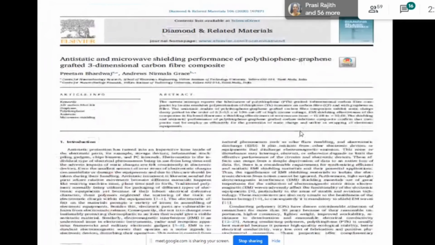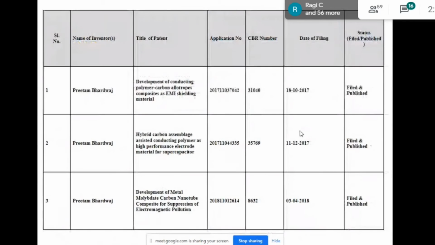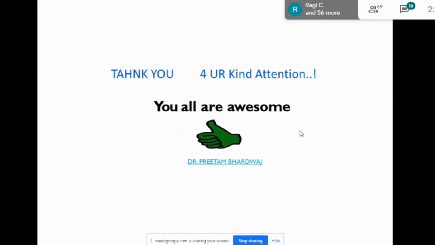So this is the research paper we have recently published. This is the same that I will discuss in this presentation. We have already published it. Recently we have published these results in the Elsevier publication. There are some patents we have done.